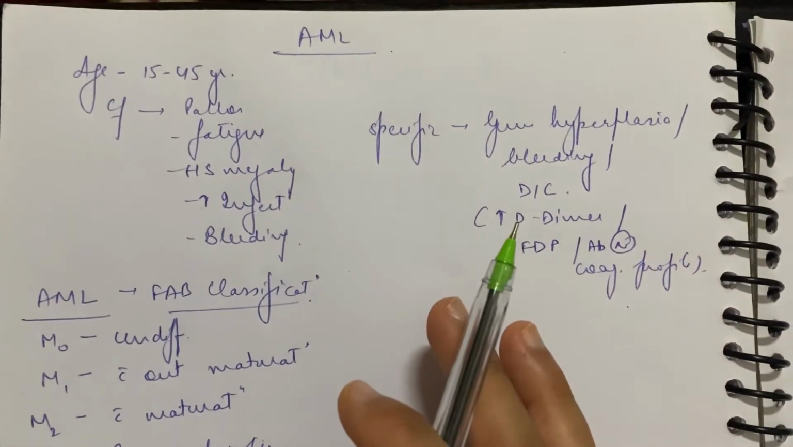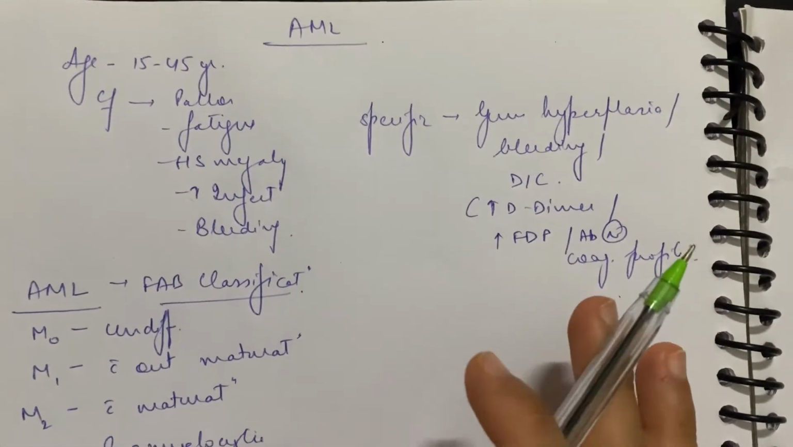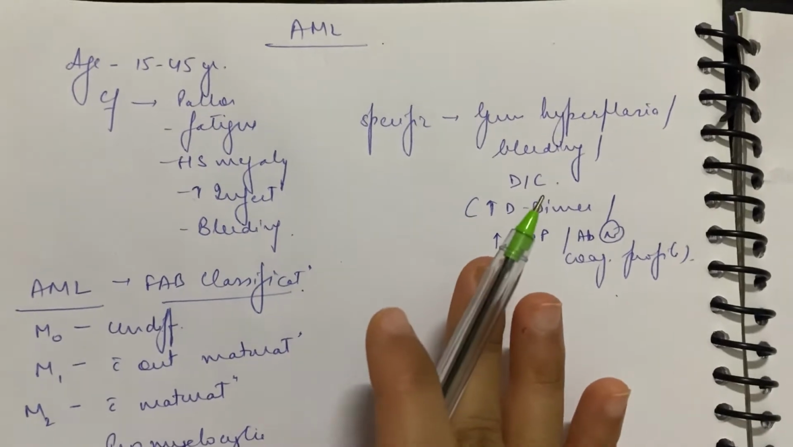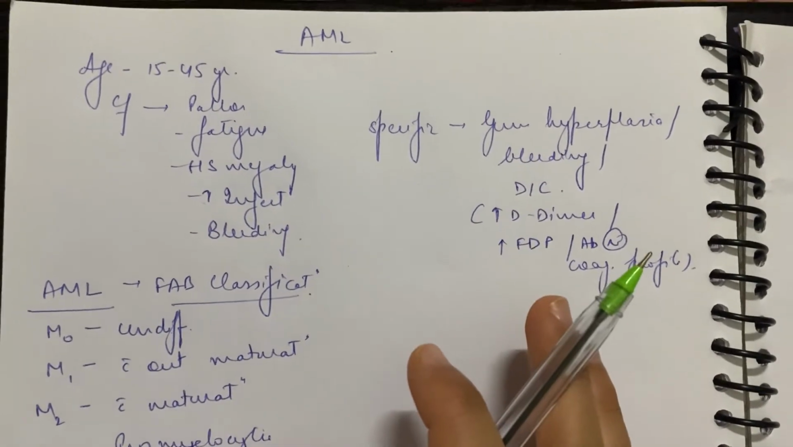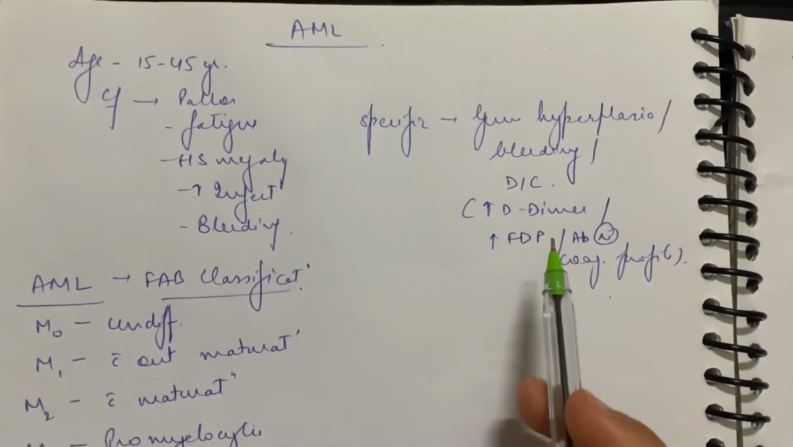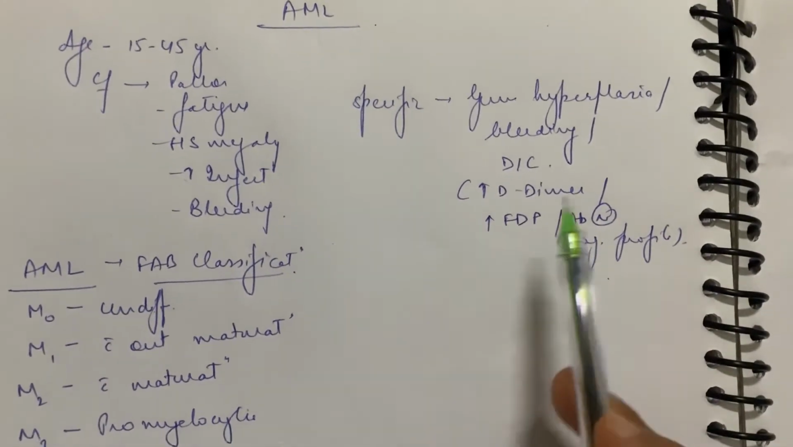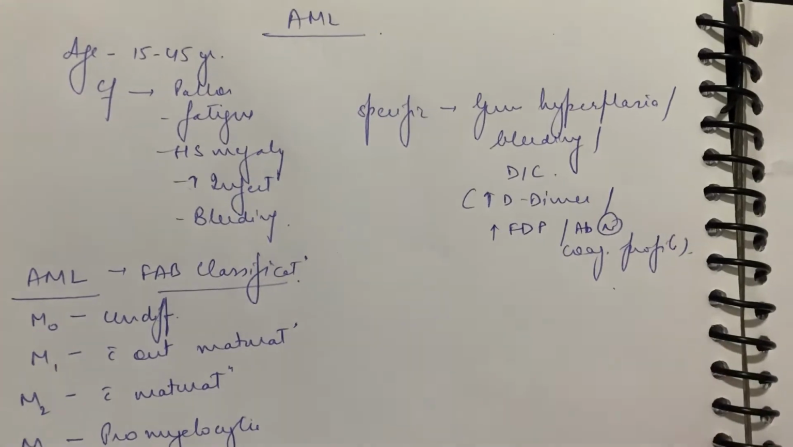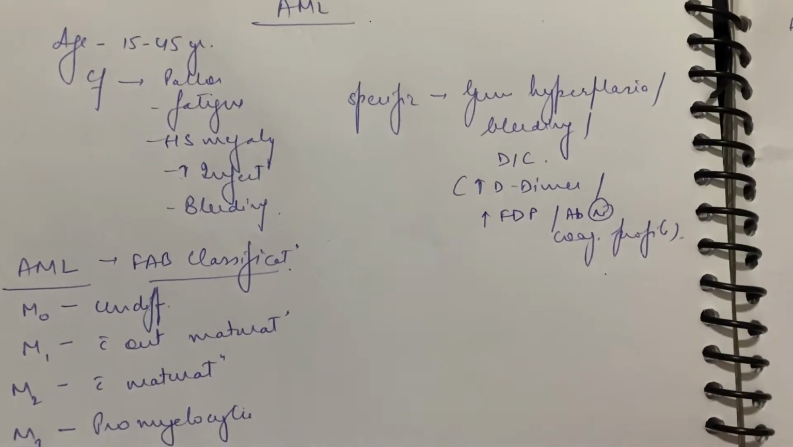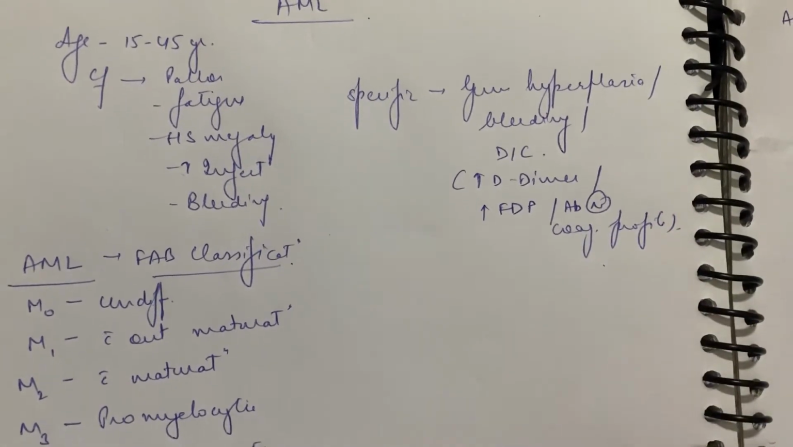Specific to AML is there will be gum hypoplasia, or in the question they will be mentioned as gum bleeding. ठीक है, and also DIC bleeding, of course. And for mentioning कि DIC है, they will give you in the MCQ कि there is increased D-dimer or increased FDP or there is abnormal coagulation profile.